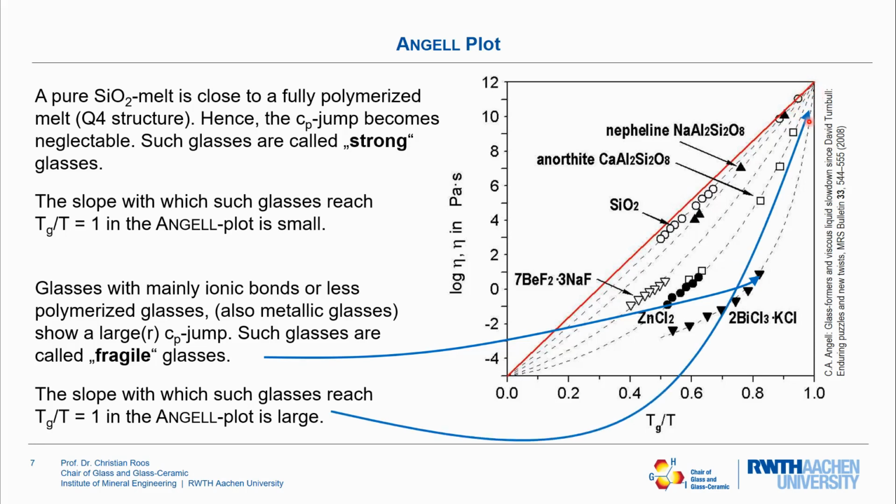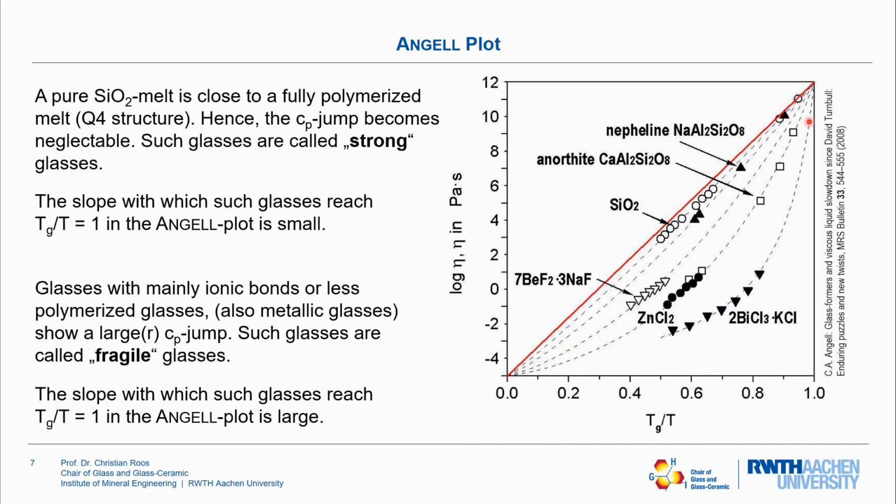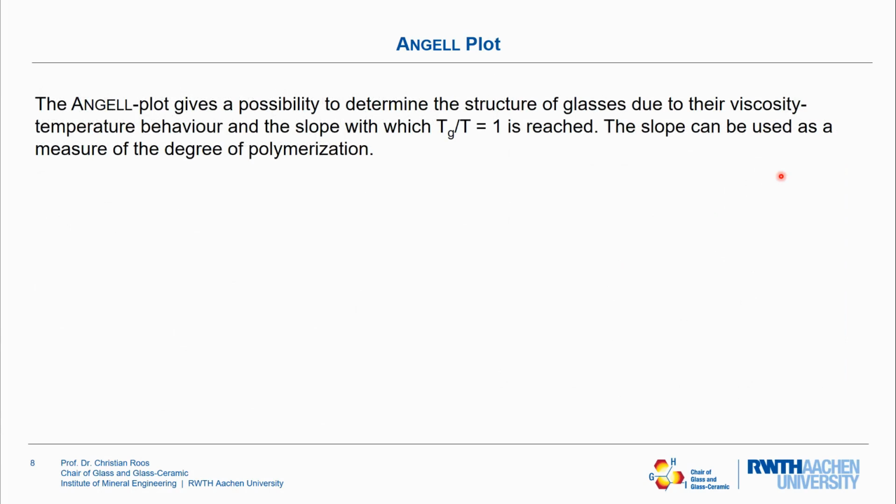So by looking at the viscosity behavior of different glasses in the Angell plot, one can deduce if it's a strong glass, which is highly polymerized, or if it's a fragile glass, which has a low polymerization. Hence, the measurement of the viscosity gives us information about the structure that can be observed in a glass. So the Angell plot gives us a possibility to determine the structure of the glass with viscosity measurements.